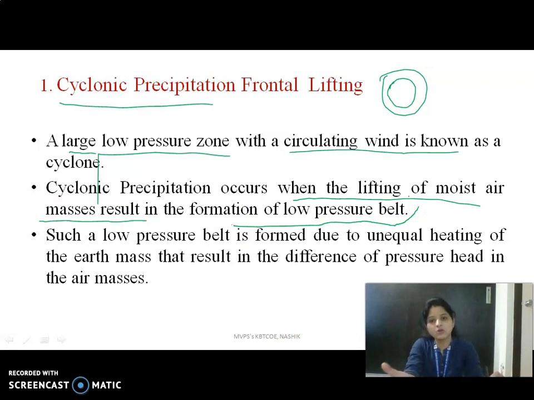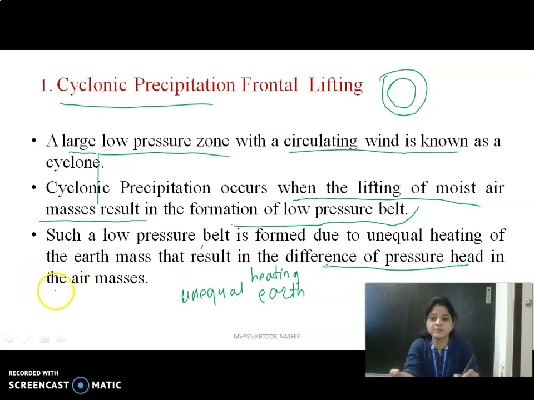And this cyclone forms due to the unequal heating of the earth mass. Due to the unequal heating, a difference in pressure head occurs, and this difference in pressure head in air masses forms the low pressure equatorial belt.